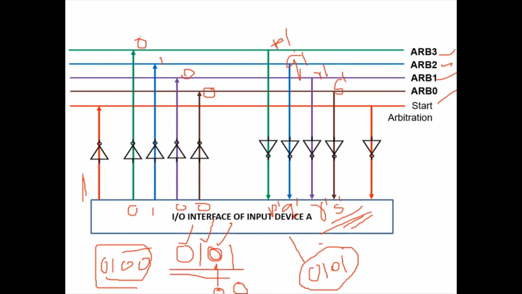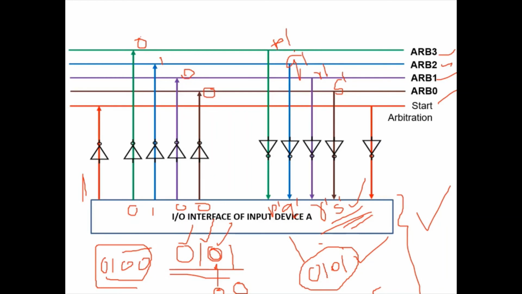If the received 4-bit code is the same as the address of the device, that means this device comes to know that it has won the arbitration process. This is the new bus master. If the newly received arbitration value is not the original address of the device, then that device comes to know that it has lost the competition of becoming bus master.